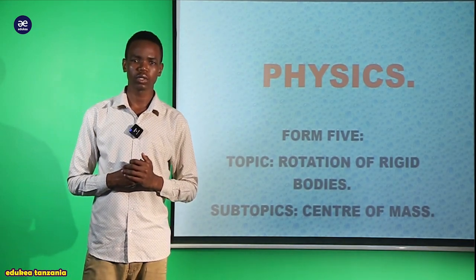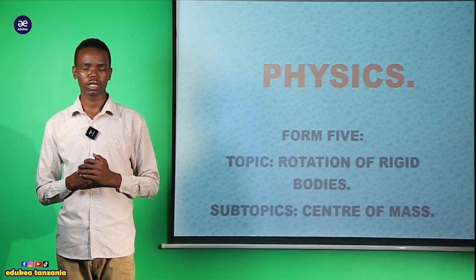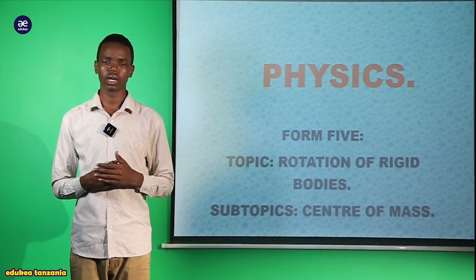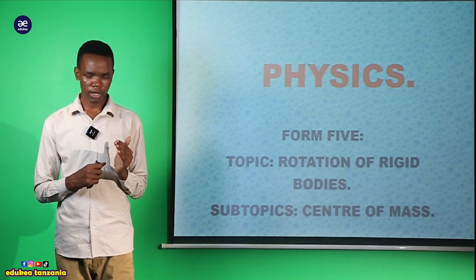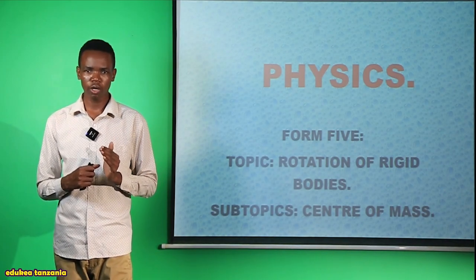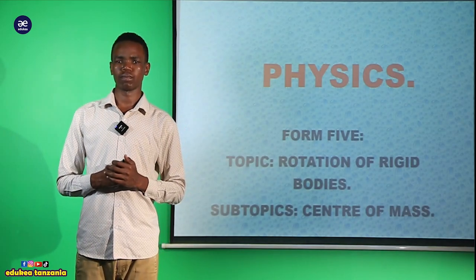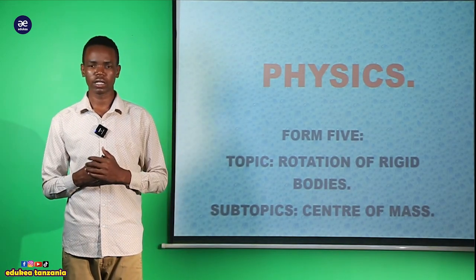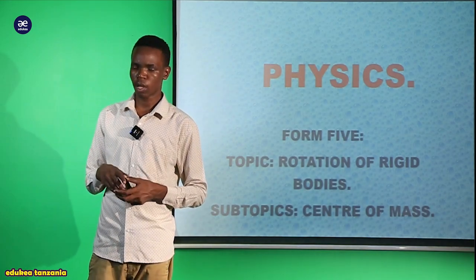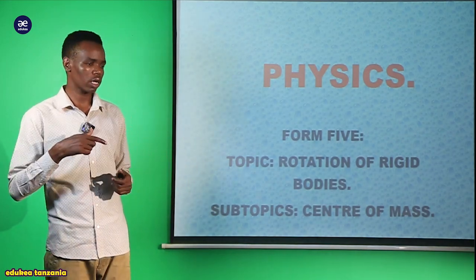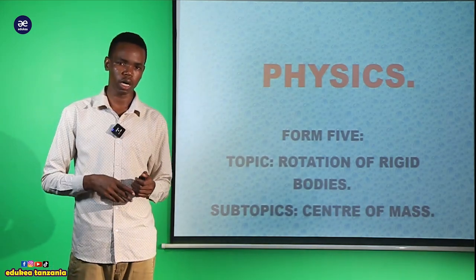Today, my dear students, we are going to study a new topic which is called the rotation of a rigid body. When we talk about rotation, it means the motion of an object around a fixed point or around a fixed axis. That is what we are going to see, how some objects rotate on their axis without changing their original shape.